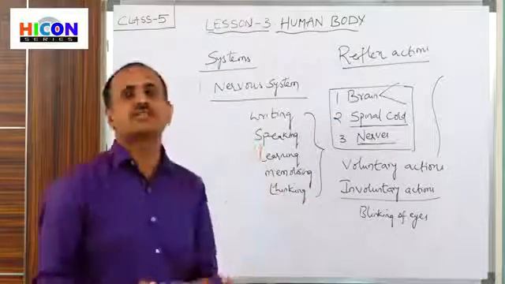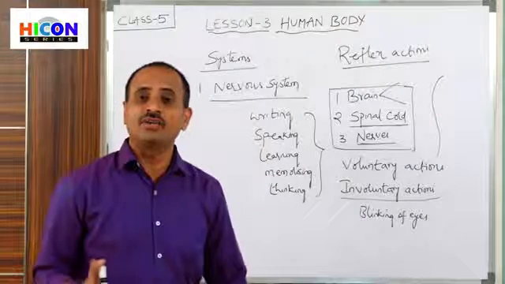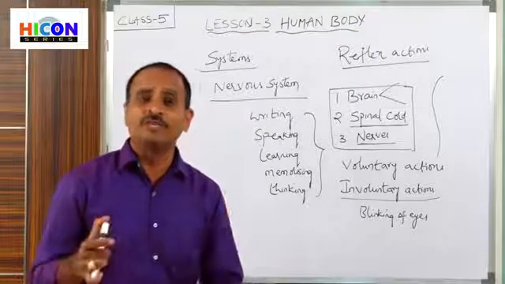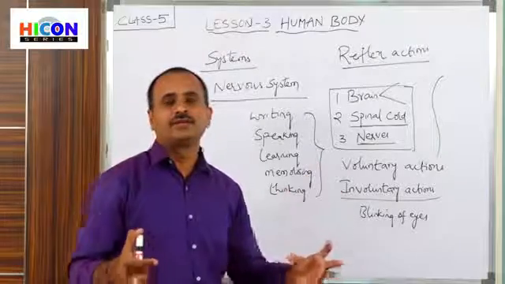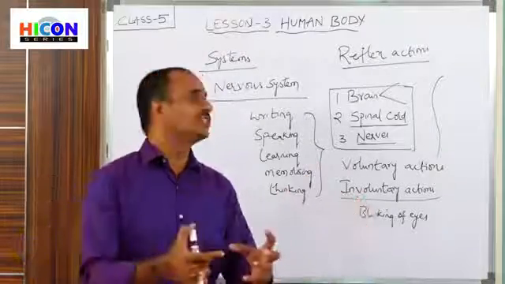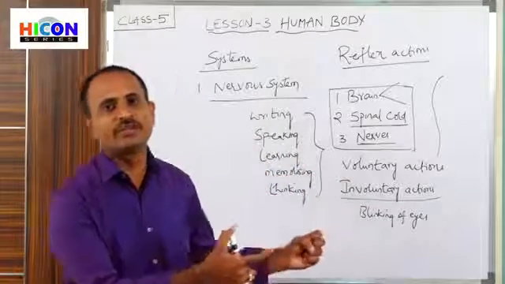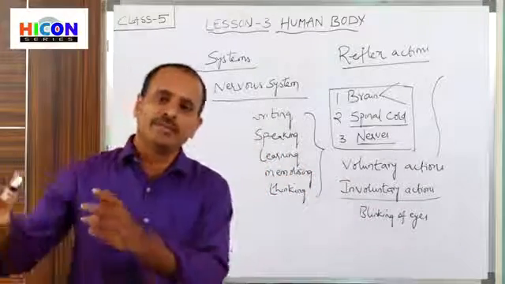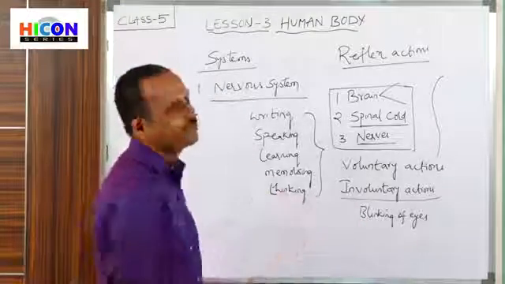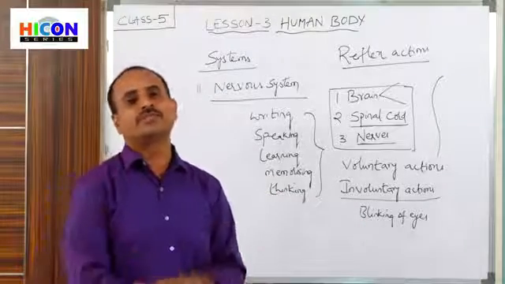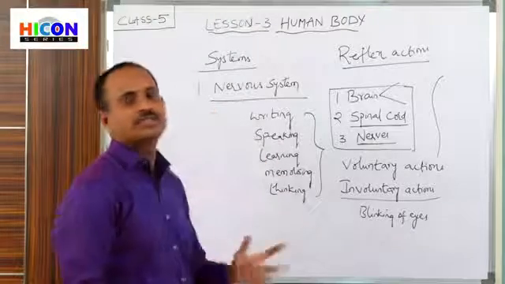That's why the nervous system is called a communication system in our body, because there is communication between our various body parts and the brain. The brain receives information from the body parts, and again the brain resends information to the body parts. So this is about the first system, the nervous system.